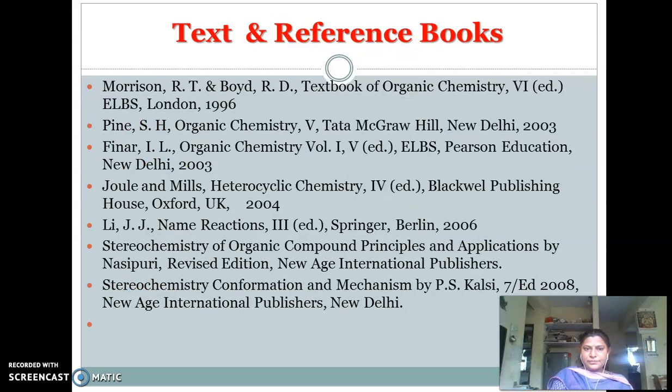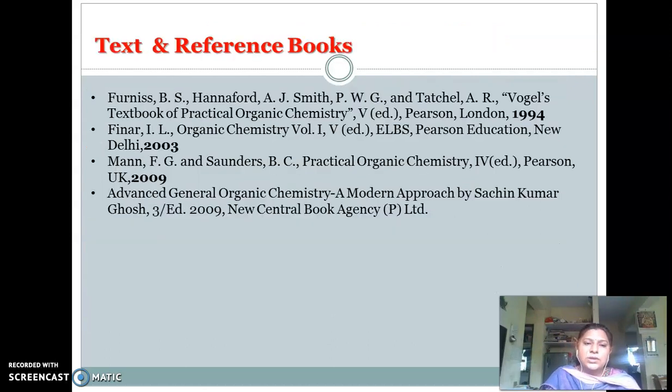Next, these are some textbooks and reference books given by the University of Pune. One of the good books you can refer to is Morrison and Boyd, then Pine, Finar. For heterocyclic chemistry, Joule; for stereochemistry, you have to refer to Nasipuri and also Kalsi. These are good books for organic chemistry too. Munn and Saunders is also one of the books referred to by everyone.